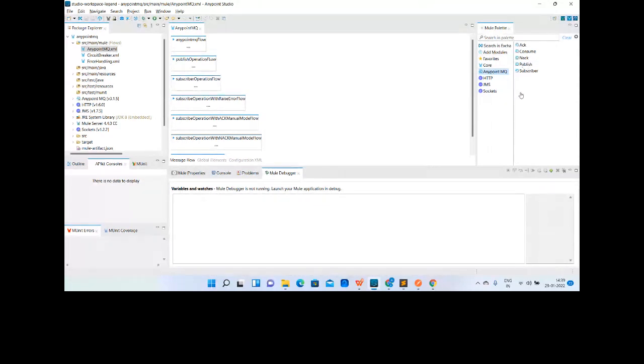Publish is a very simple operation and very useful as well. It is just used to publish the message to the queue. We have seen this operation, right? Even through the message sender, we can publish the message to the queue. The same operation can be done through the Mule application with the help of the publish operation, which publishes the message to the queue. The publish operation basically enables you to create new Anypoint MQ messages and send them to the specified destination. It can be a queue, a FIFO queue, or a message exchange. So you can publish the message to any one of them.